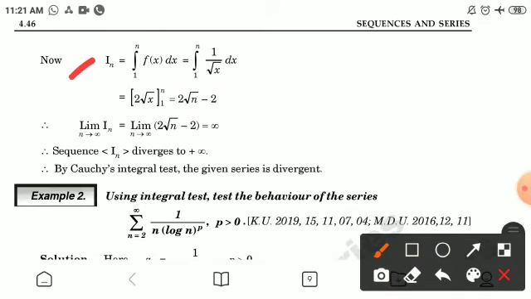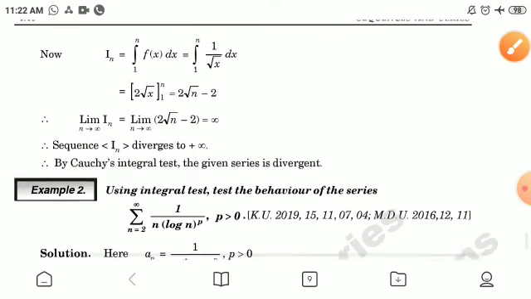Now In is equal to the integration of f(x) dx, limit is from 1 to n. Evaluating the integral, the value will be 2 under root n minus 2. When we apply the limit on In, the value will be infinity. Therefore the sequence In diverges to plus infinity. Therefore by Cauchy integral test the given series is divergent.